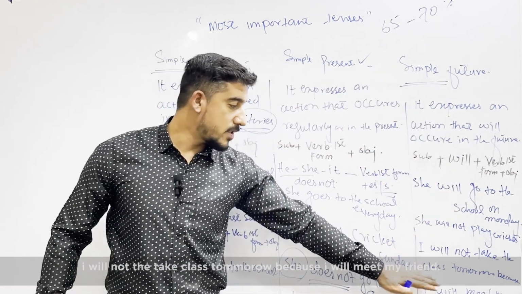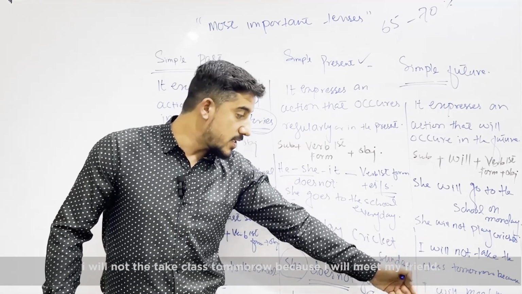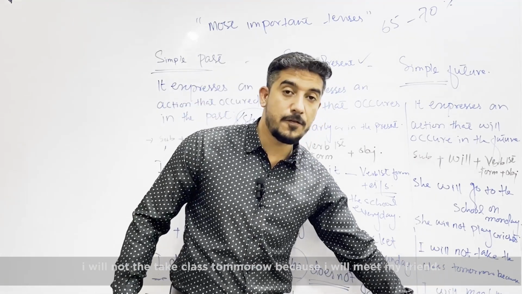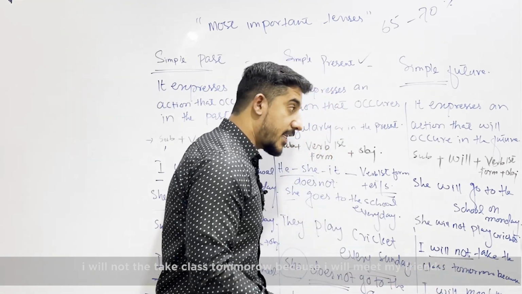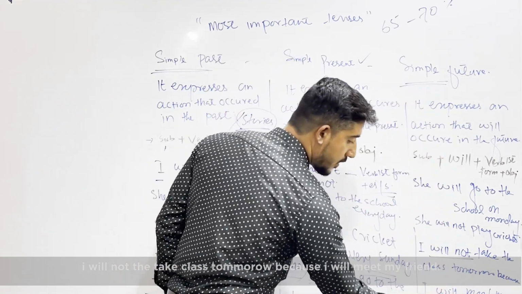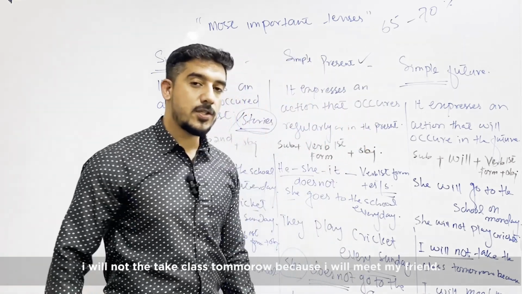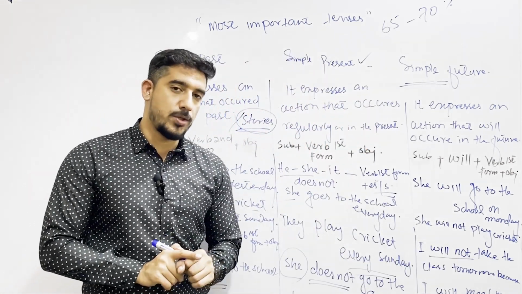I will not take the class tomorrow. What is the reason? I will meet my friends. So, will not is the negative structure of it, and will is here used for the positive structure.